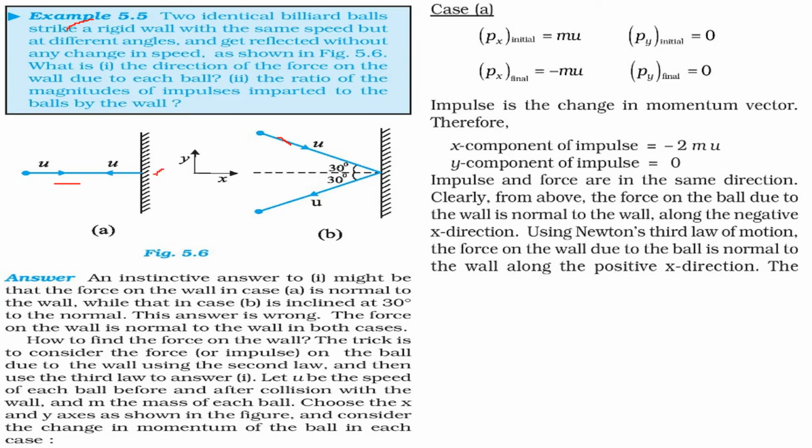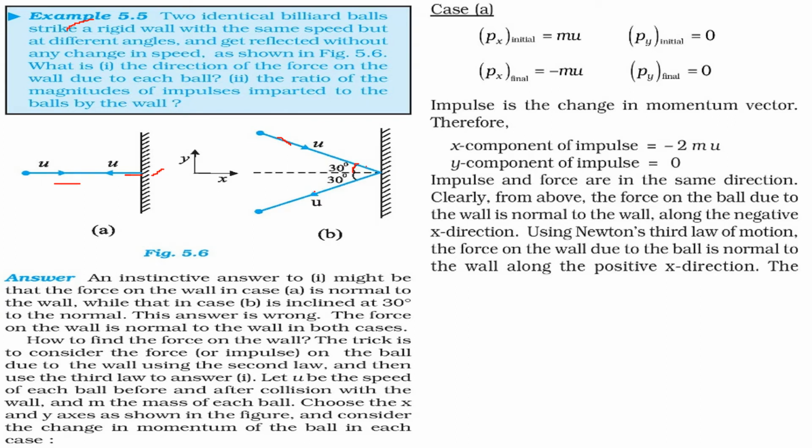So what will be the force applied on the ball striking it? The very intuitive answer might be that the force on the wall will be normal to the wall like this, and in this case it is inclined at say 30 degrees.